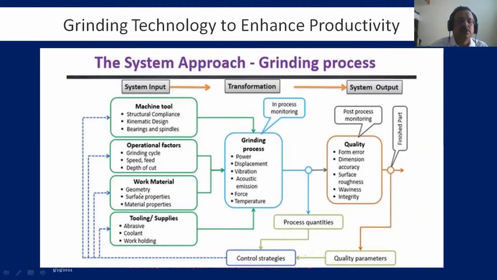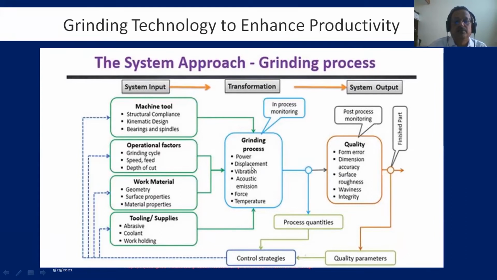Such type of thing is geometry and surface properties, and also the incoming raw material: what is the surface finish of that, how much stock is there. And material properties, like hardness of the material, and what is the finish of that raw material. And tooling is like abrasive, coolant, and work holding. You are holding between centers or holding in a chuck, such type of thing. So this is connected with the system input.